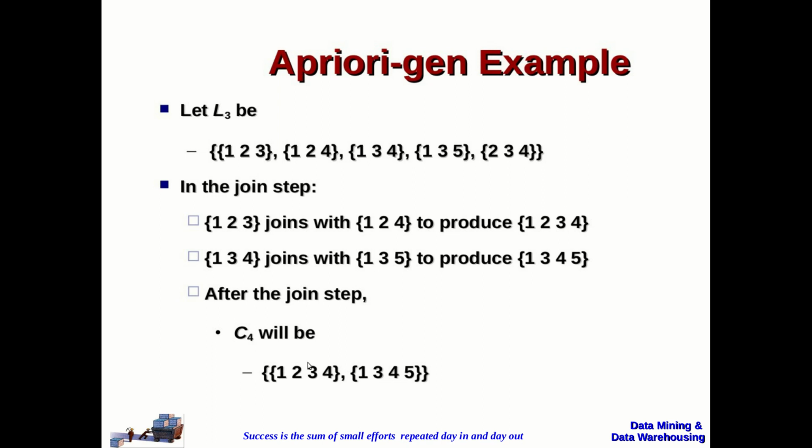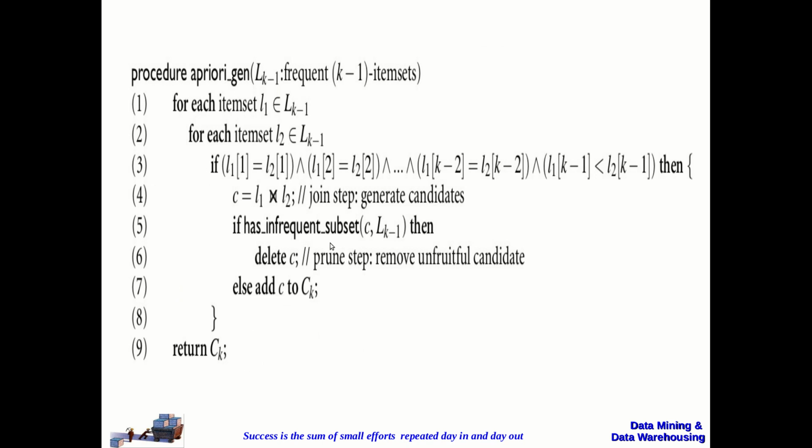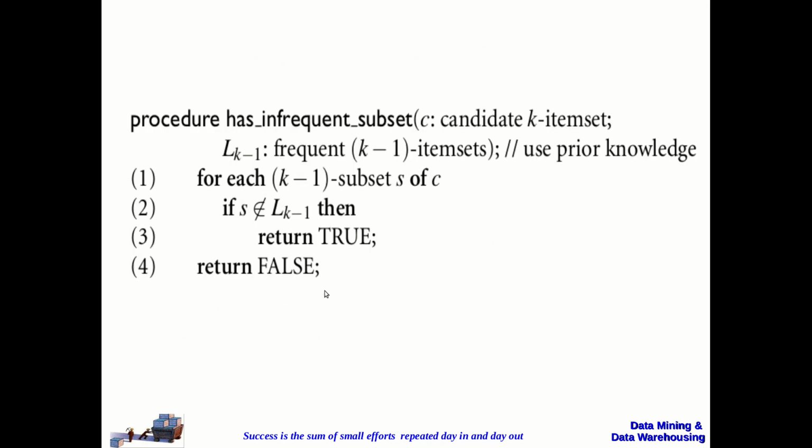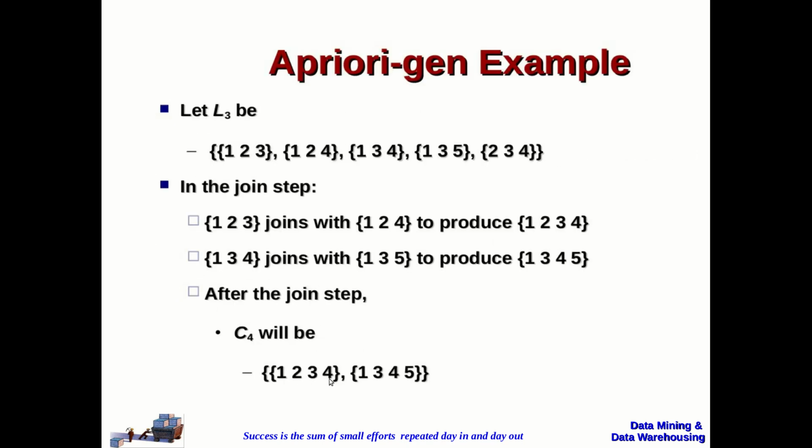Now I am going to take this candidate and check whether it has an infrequent subset. So 1, 2, 3, 4 is the candidate. 1, 2, 3 is a frequent set. 1, 2, 4 is a frequent set. 1, 3, 4 is also a frequent set.